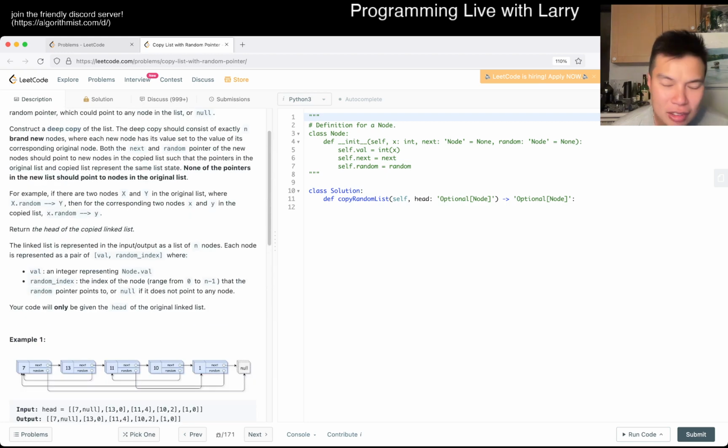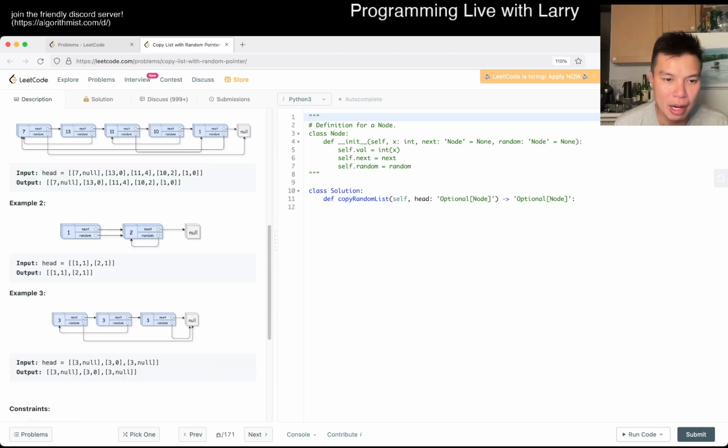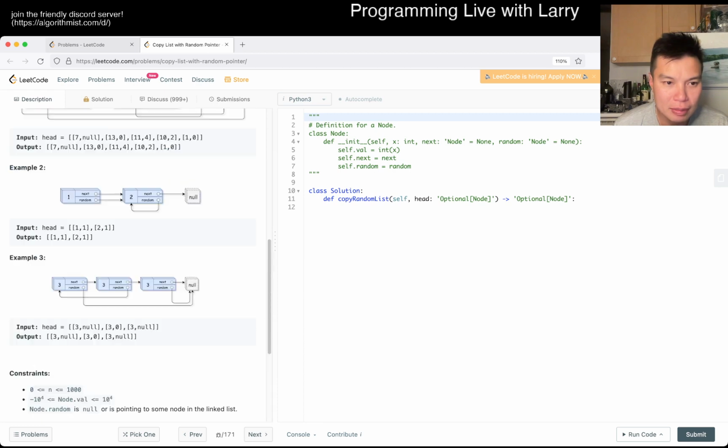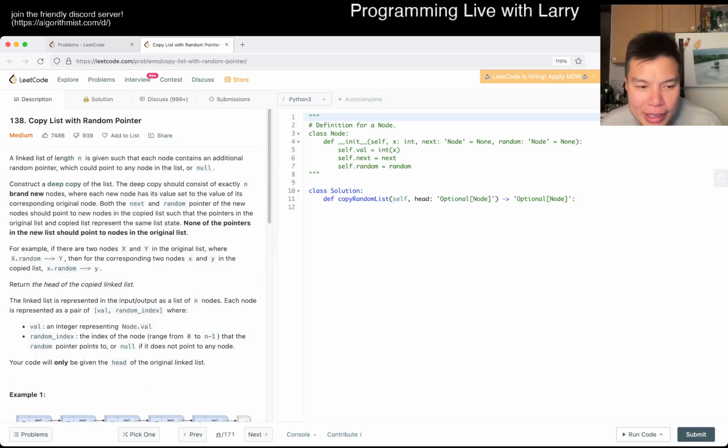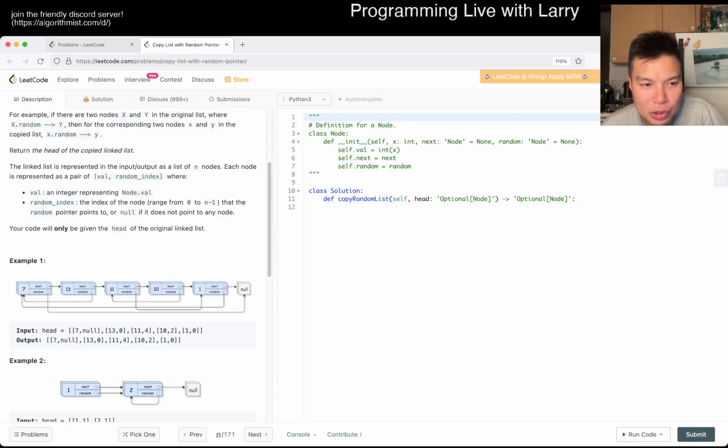Well, I guess the normal way that you would do it is you construct it one at a time, and then you make sure that everything is ready when you do it. Do we want to do it in constant space? I guess so. I think the tricky thing about the random index is that you might have a pointer to a random thing before it is ready. So I think we can do it in two passes very trivially. So let's do that.